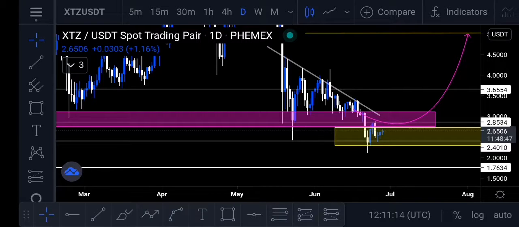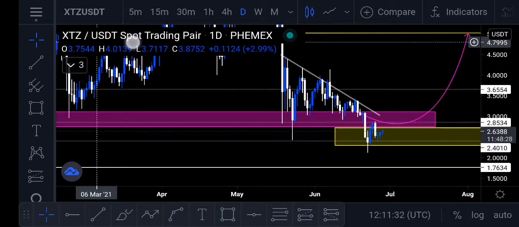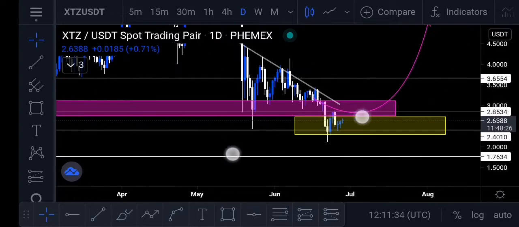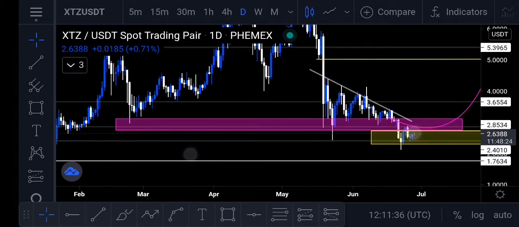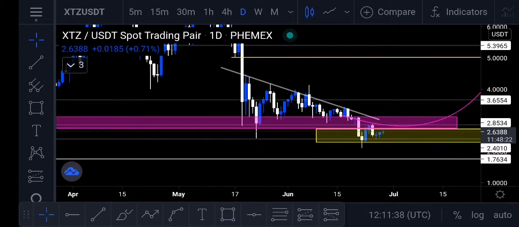Let's keep it simple, short, and regular as possible, as always. So as you can see right here, we have Tezos or XTZ with the USDT, the Tether token, and Tezos at the moment is sitting at a price of around $2.64 US. We are up 2.5 cents, or approximately 0.71%. You see right here it is fluctuating a lot in the top left corner, so just watch that throughout the video.